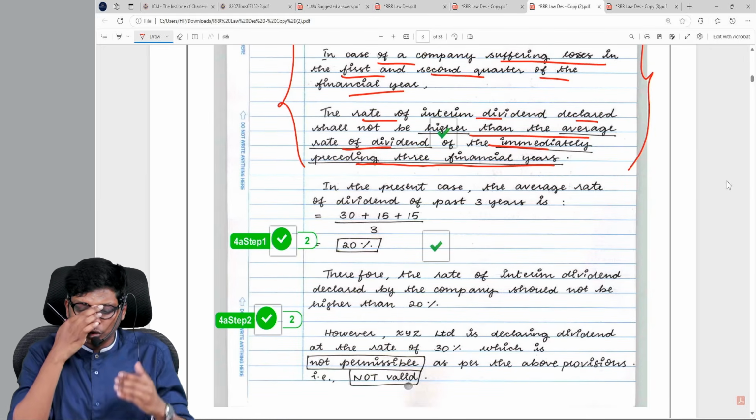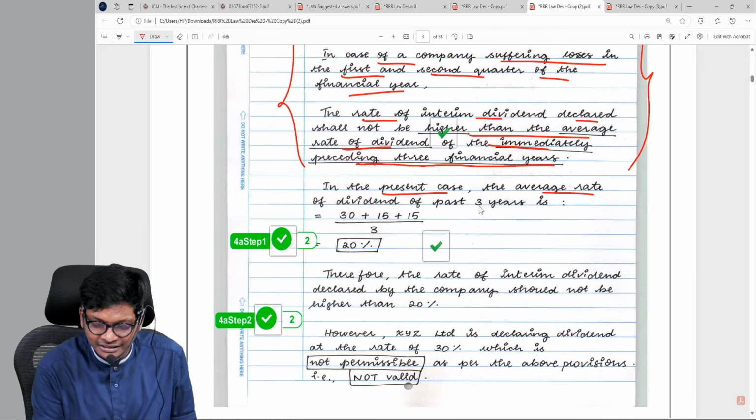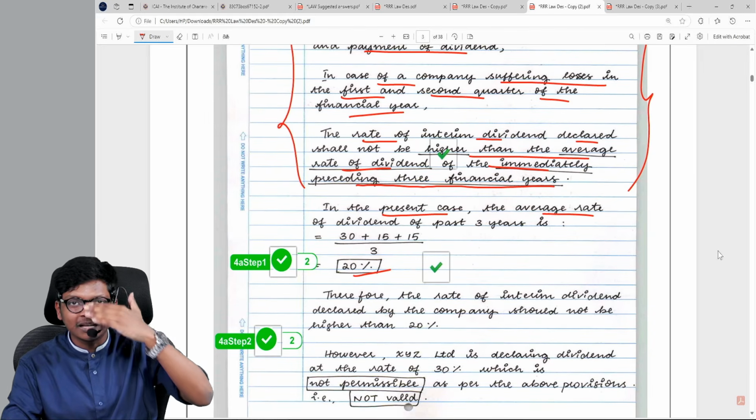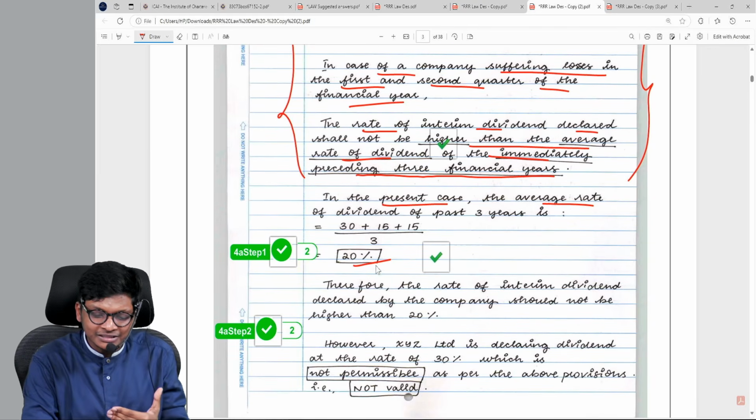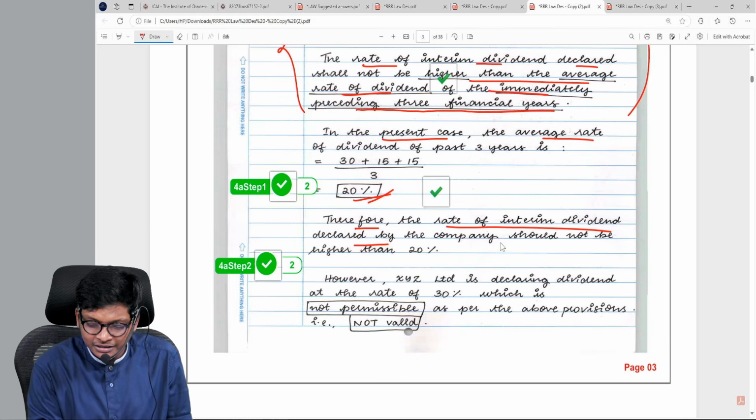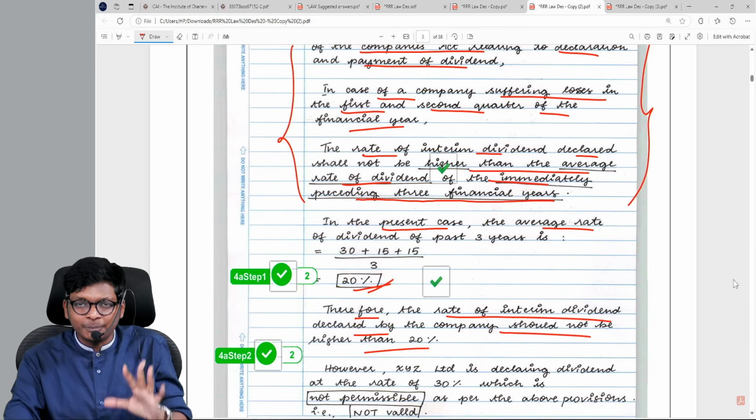Straight away, she has gone to analyzing that provision. In the present case, the average rate is 20%. So, above provision says you can't give more than average of last 3 years. Therefore, in this case it is 20%. Therefore, the rate of interim dividend declared shall not be more than 20%. So, as per provisions, company can give 20%.